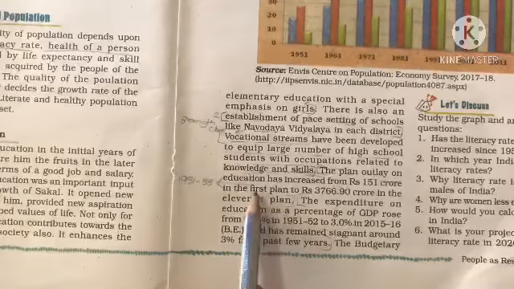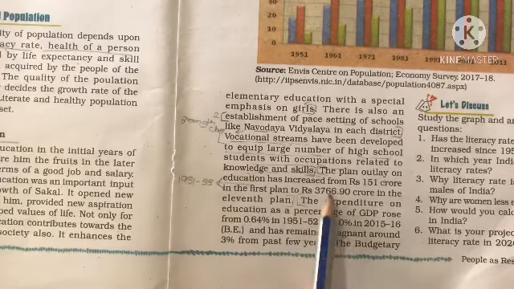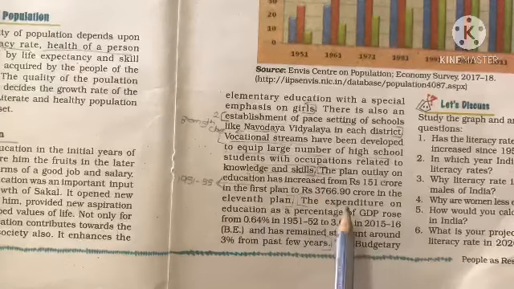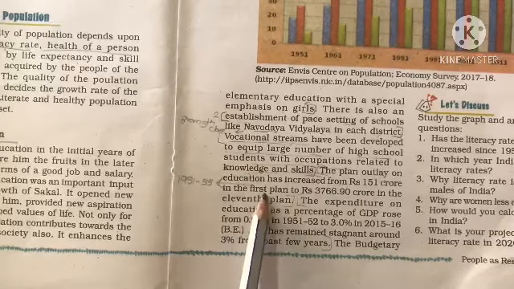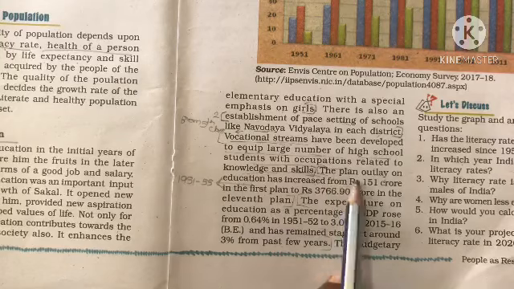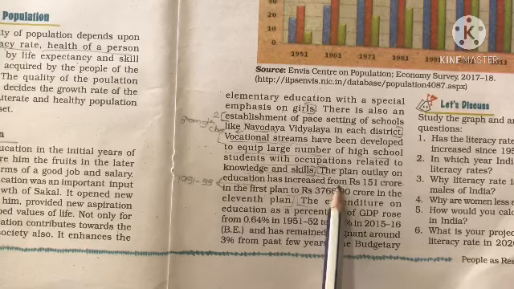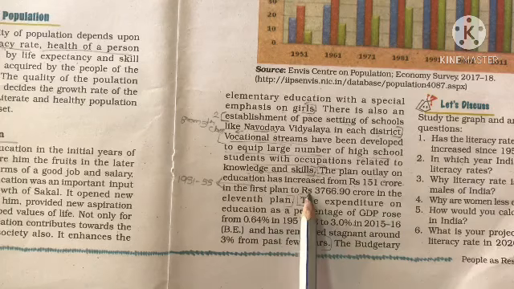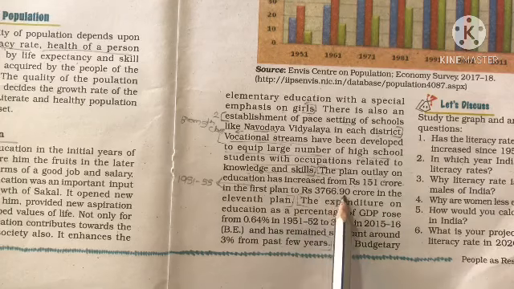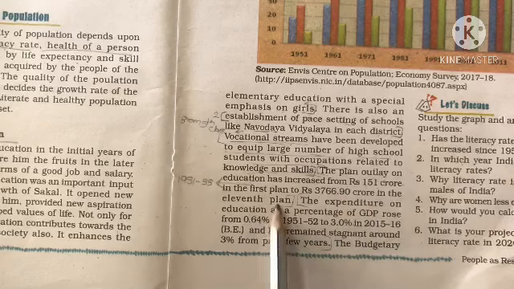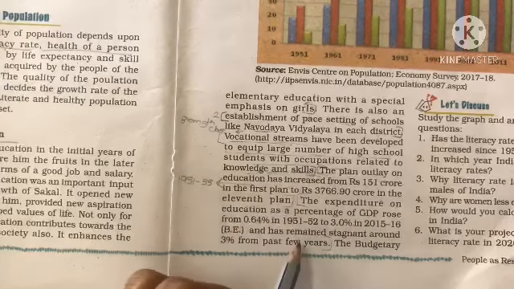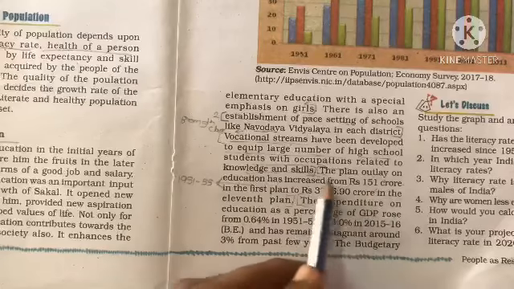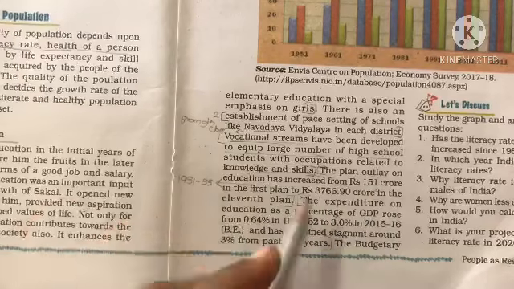Even in the budget, a larger amount is being allotted to education. Here you have got some figures. Those also you have to read, because they may ask you. For example, the plan outlay on education has increased from rupees 151 crores in the first plan to rupees 3766.90 crores in the 11th plan. So this can be a fill in the blank. The same sentence will be taken, and maybe this one will not be given, you have to fill the gap.